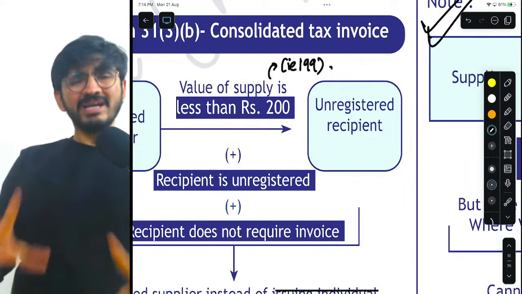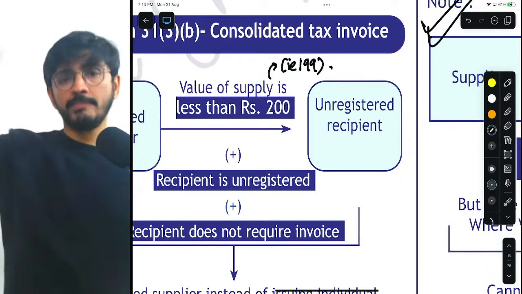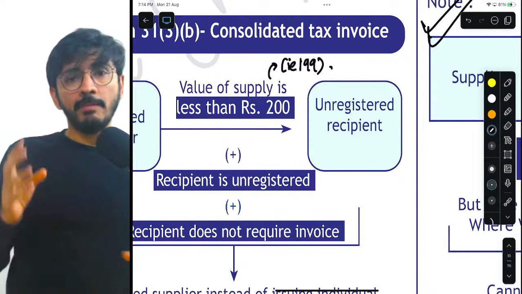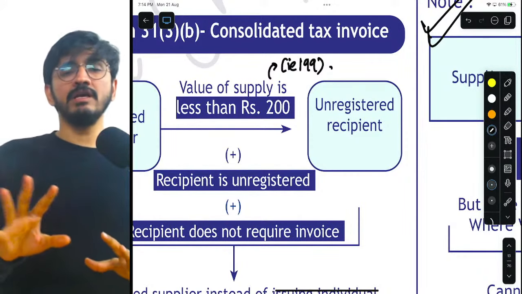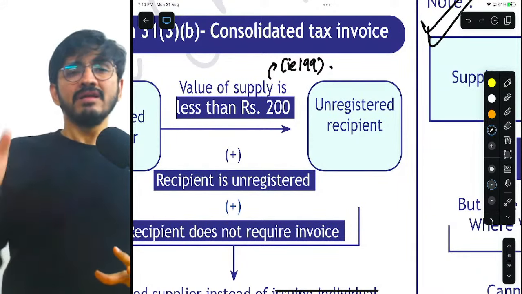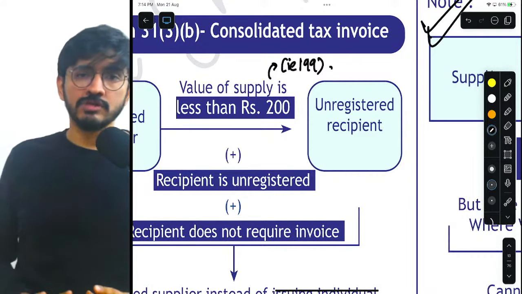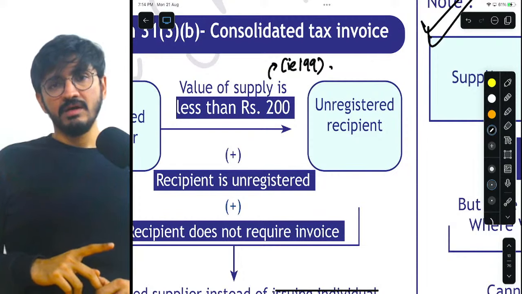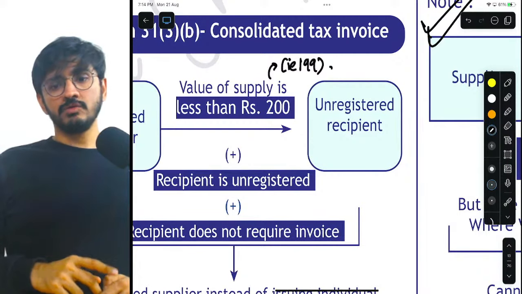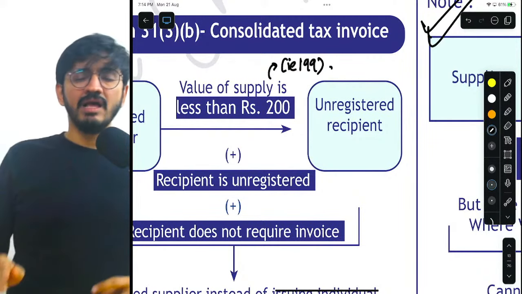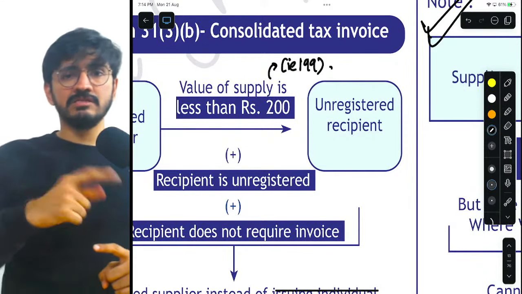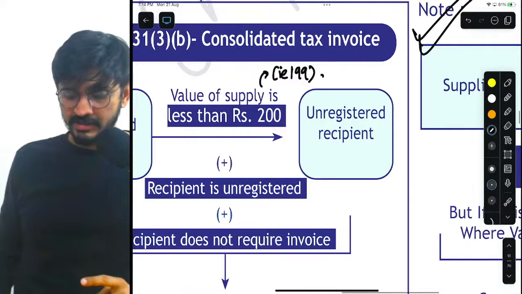Otherwise, everywhere the nomenclature that they have used is up to, up to, up to 500, up to 1,50,000, up to 7,500. That is the nomenclature they have used. So whatever monetary limit is there, it includes the limit. So it's only 31(3)(b) and that exemption of charitable institutions where this confusion is happening, my dear friends. Are you getting it?